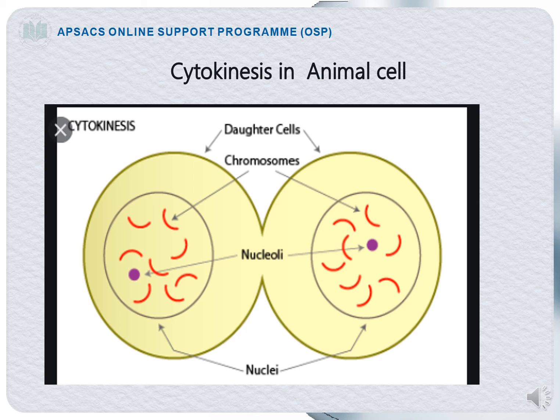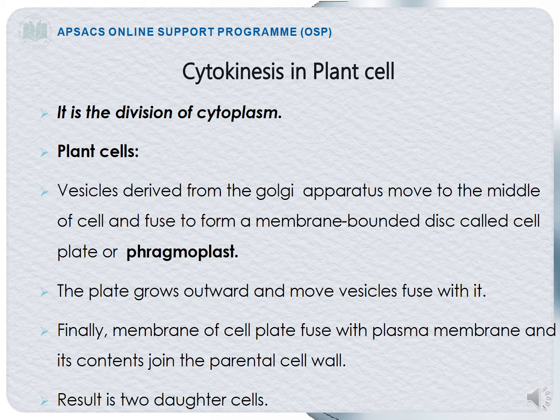You can see the diagram. As shown in the diagram, the cytoplasm is getting divided. So, when the cytoplasm is divided, two daughter cells will be formed, each having the same number of chromosomes as the parent cell.